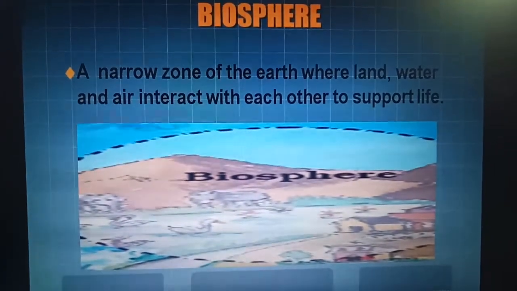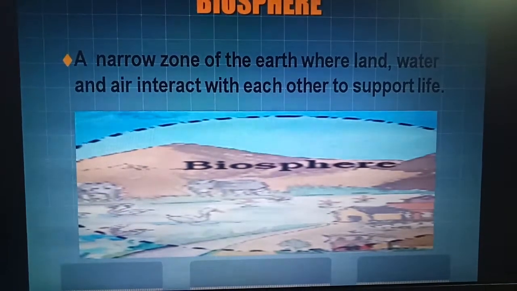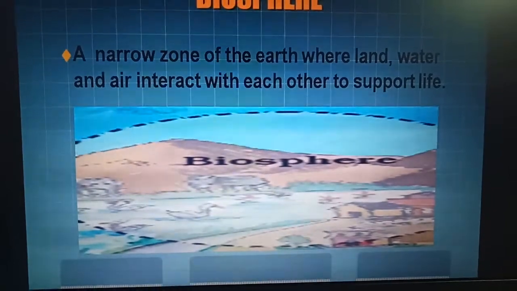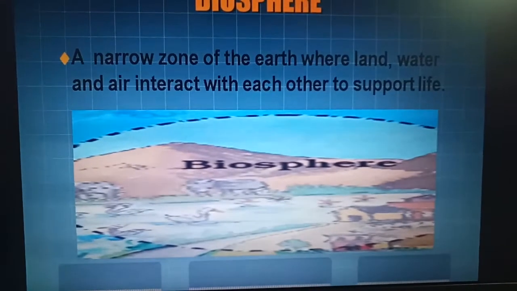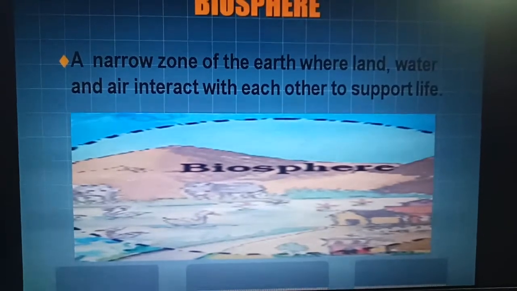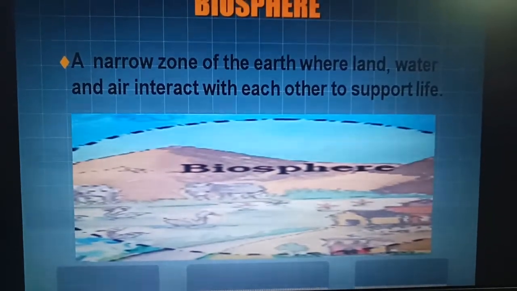It is a narrow zone of the earth where land, water and air interact with each other to support life. It is also called the plant and animal kingdom. Together they make biosphere or the living world.